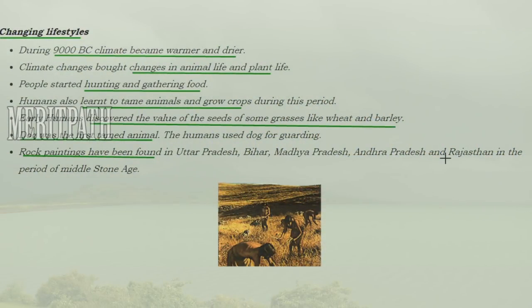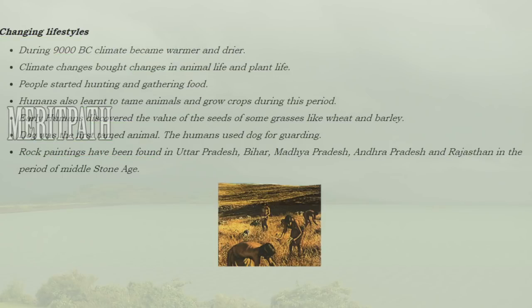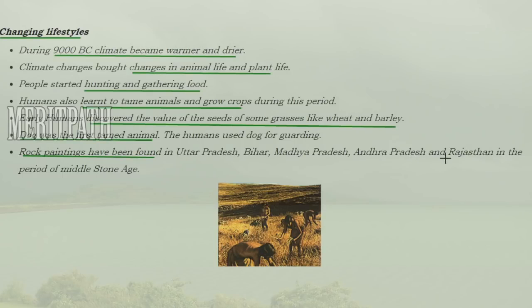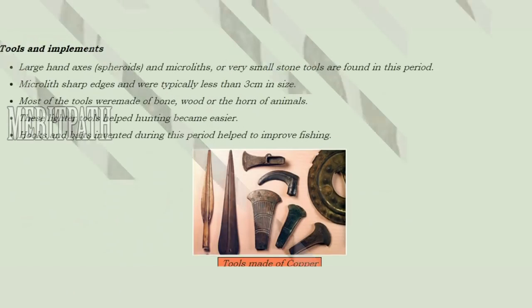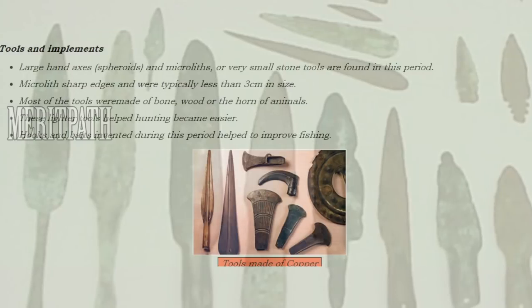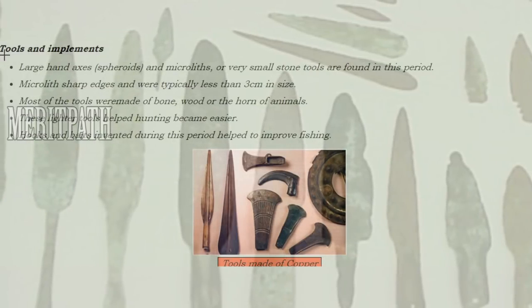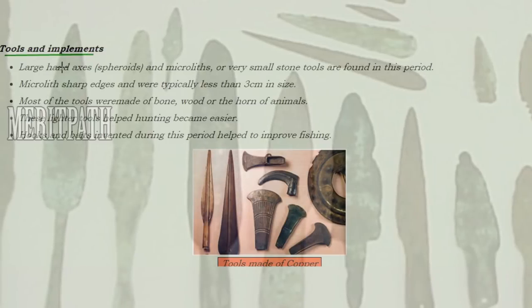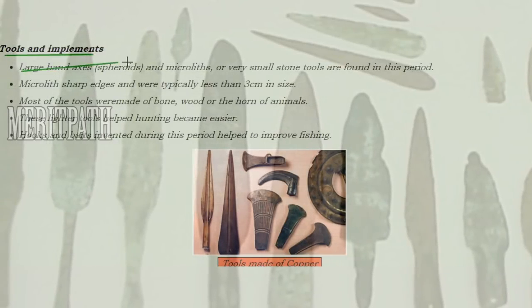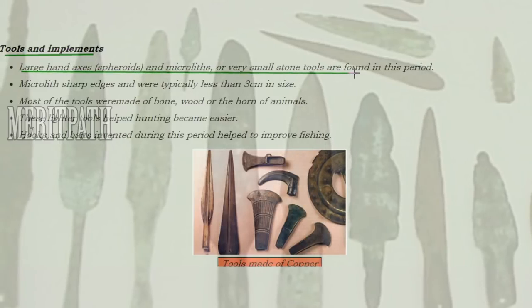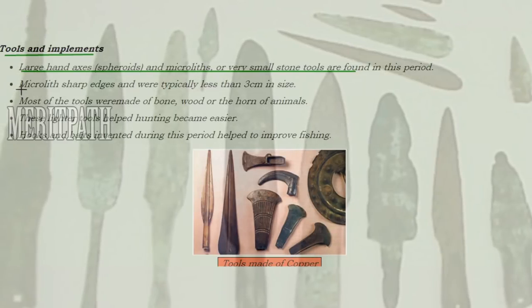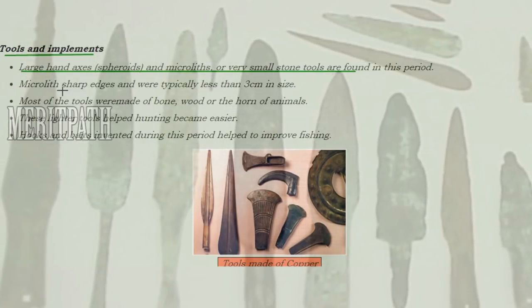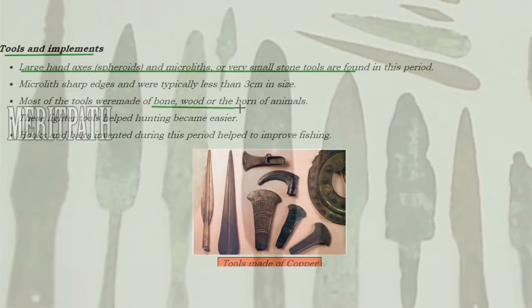The rock paintings found to date in Uttar Pradesh, Bihar, Madhya Pradesh, Andhra Pradesh and Rajasthan belong to the Middle Stone Age. In this Middle Stone Age, agriculture started, and this is an image of Stone Age harvesting. How were the tools and implements during the Middle Stone Age? Large axes known as spheroids and microliths, very small stone tools, were also found. These microliths were only 3 centimeters in size, and the tools were made of bones, wood or horns of animals. These tools helped make hunting easier, and hooks and baits were also used.